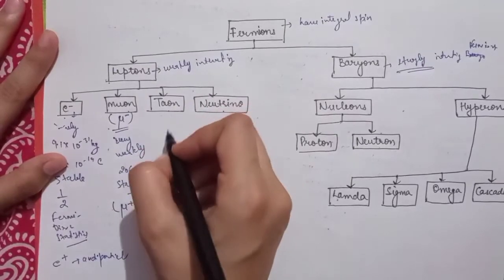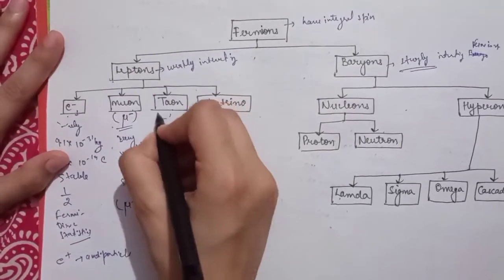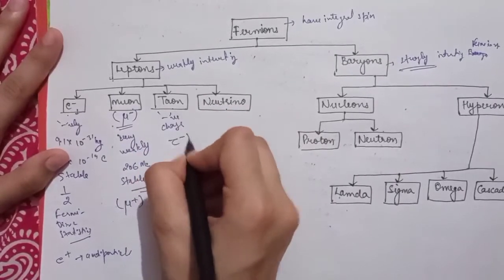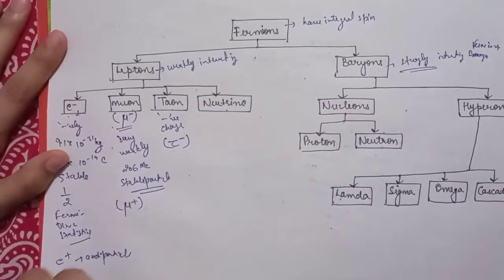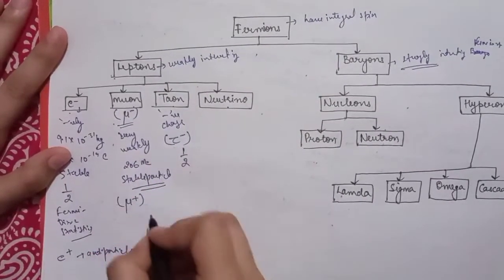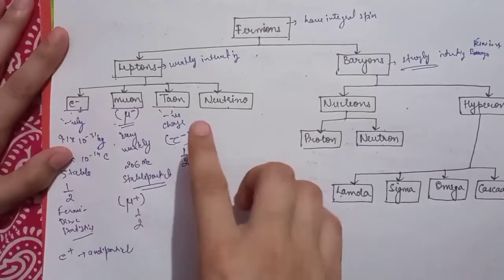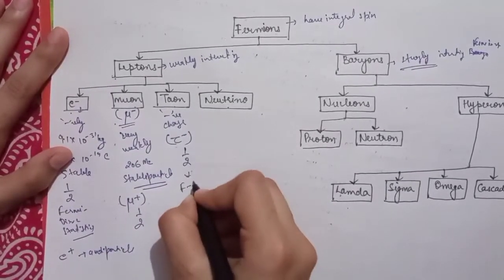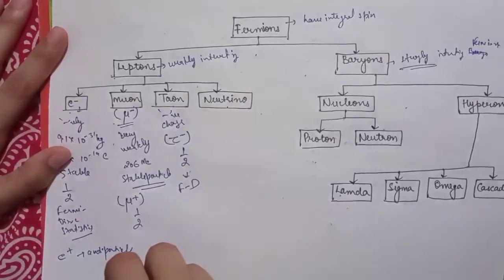And the third one is taion. Taion is a negatively charged particle. It is represented by this symbol, and its spin is 1 by 2. Spin of muon is also 1 by 2, and spin of taion is also 1 by 2. Taion also follows Fermi Dirac statistics.